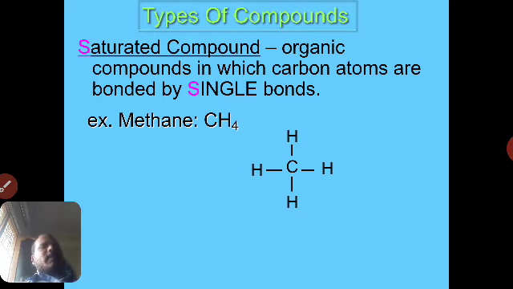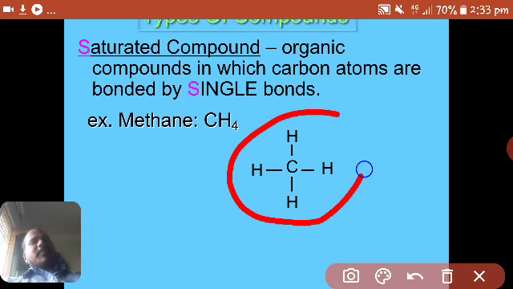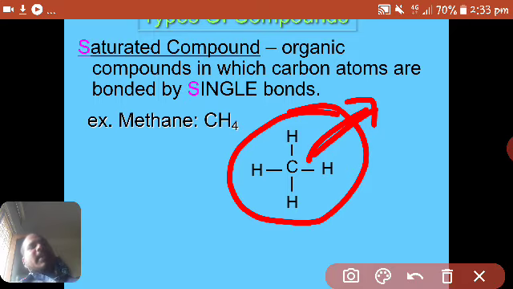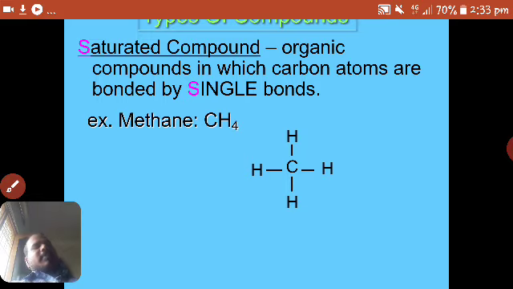Already we discussed this. Hydrocarbons are organic compounds that consist of only carbon and hydrogen atoms. So we discussed acetylene, ethane, ethene, methane. All these have carbon and hydrogen as elements or atoms.